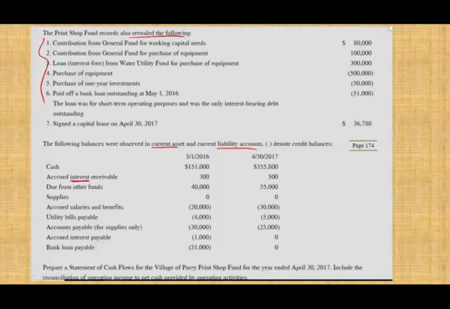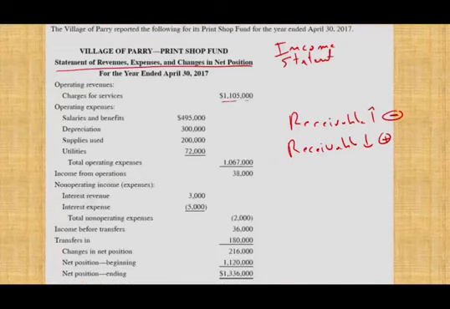Let's go to the balance sheet and see what happened to receivable. Accrued interest receivable has to do with interest. Due from other fund, this is a receivable. Receivable went from 2016 to 2017, and it went up $15,000. It means we provided services to other funds and did not get the money because our receivable went up. If the receivable went up, we have to deduct $15,000 from this amount.